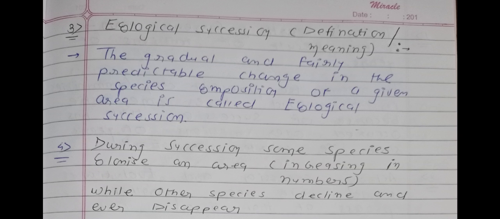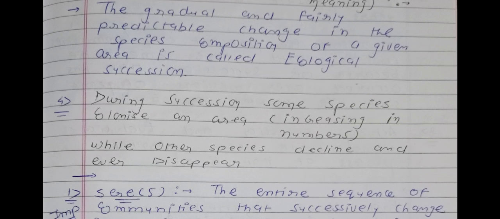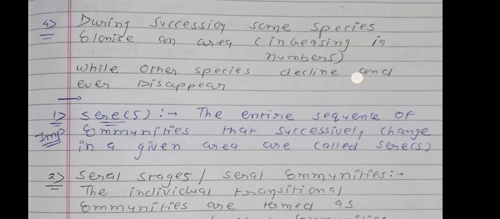So what about ecological succession? It is one type of gradual and predictable change in the composition of species of a given particular area, known as ecological succession. During ecological succession, some new species will be formed and some species are going to increase in their number, some species decline and some species are going to disappear. So this concept is completed.